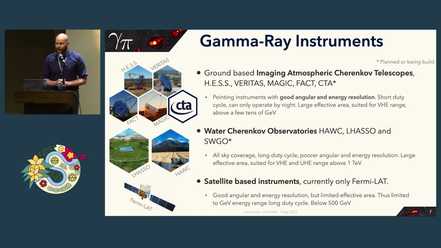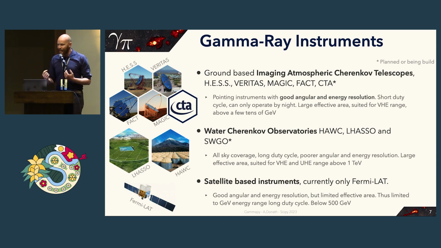This is an overview of the current gamma-ray instruments. There are multiple classes of those. First, there are the ground-based imaging atmospheric Cherenkov telescopes, such as H.E.S.S., VERITAS, MAGIC, FACT, or then CTA. Those are pointing instruments with good angular and energy resolution. They have a very short duty cycle, and they can only operate by night. Then there are so-called water Cherenkov observatories, such as HAWC, LHAASO, and SWGO. They have an all-sky coverage and a long duty cycle, but they have poorer angular and energy resolution. But they also have a large collection area, so they can really measure up to very, very high energies.